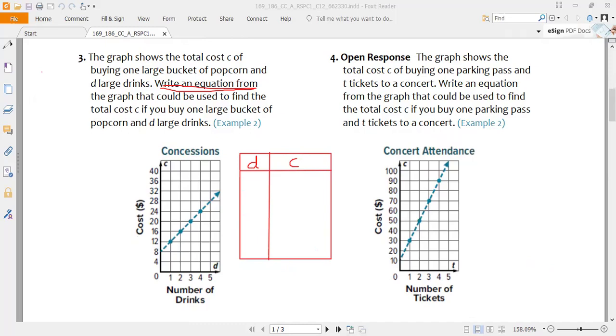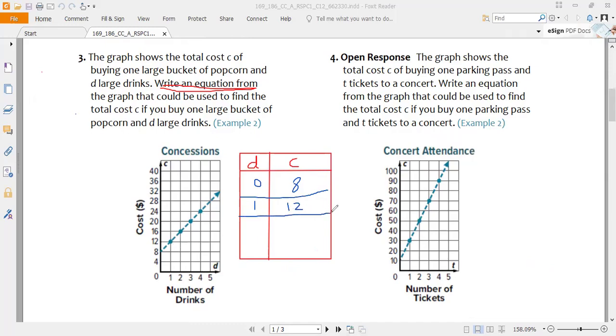Let us change the color again to make differentiation. Okay. Again, we will write here. If we have the drinks, let's start from 0. If you have 0, look, this point is starting from here. So for 0 drinks, the cost is 8. Okay, let me draw a line to make it clear. Now if I have one drink, the number of drinks is 1. So how much is the cost? I will start from here and until here it's number 12. So if we have 1, it's 12.